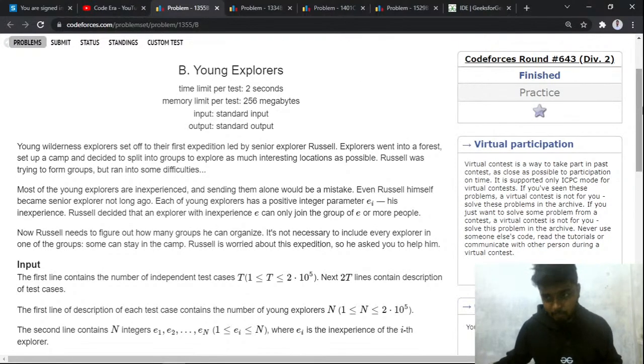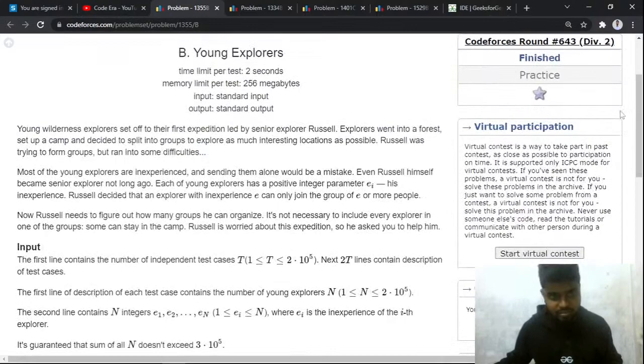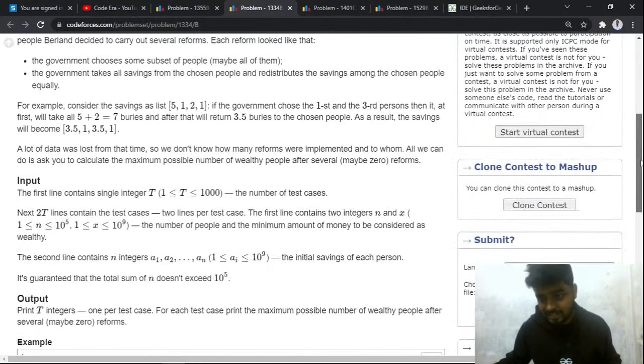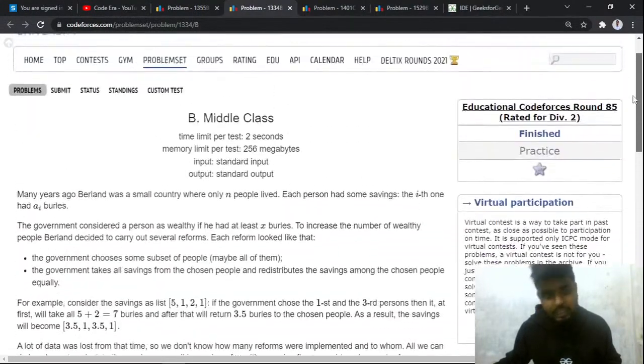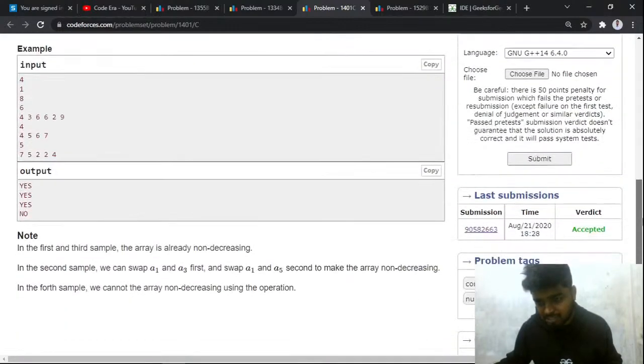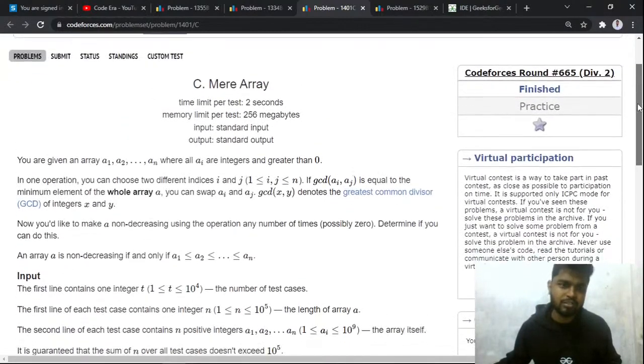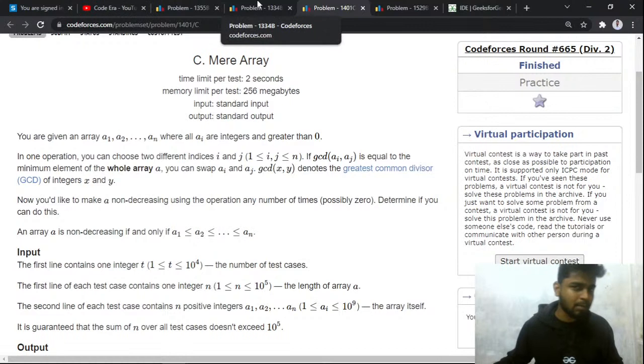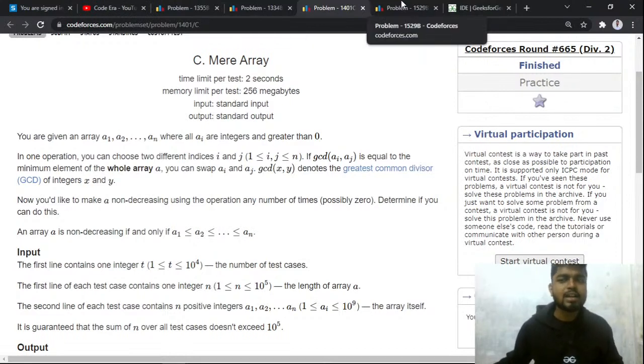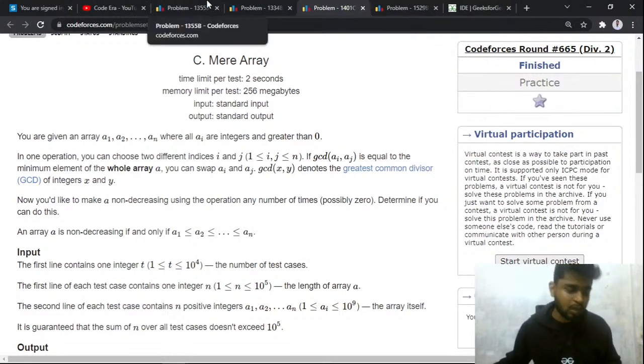Now you can see that this problem is rated 1200, so it seems easy, but this problem is rated 1100, and I think this problem is rated 1300 on CodeForces, right? So these are basically problem B's and C's that we are trying to take so that we can level up, and these are all from Div 2.